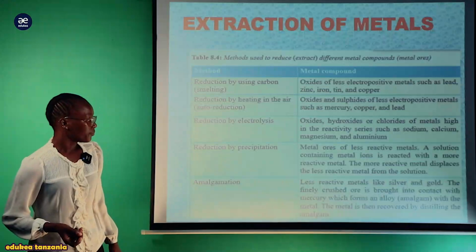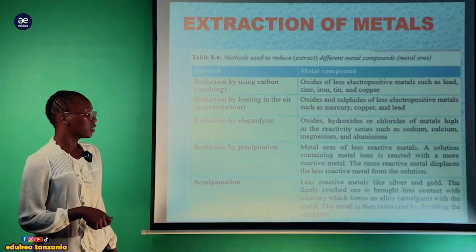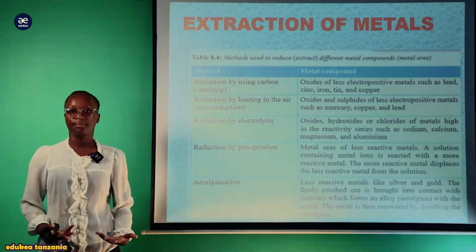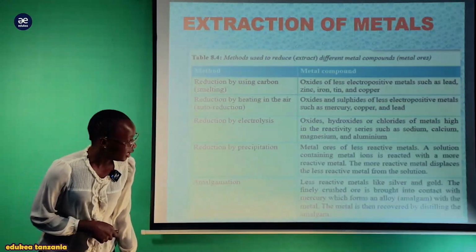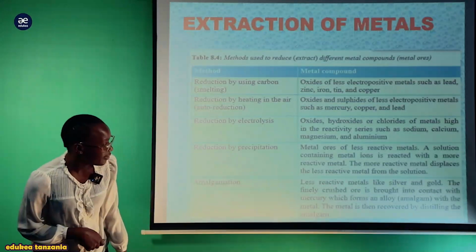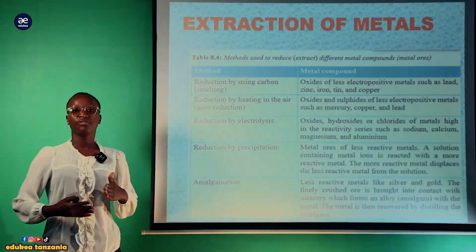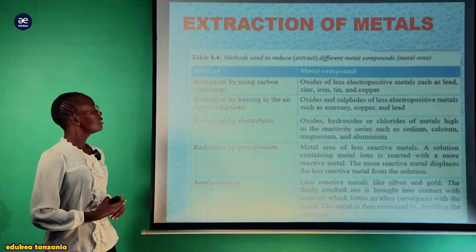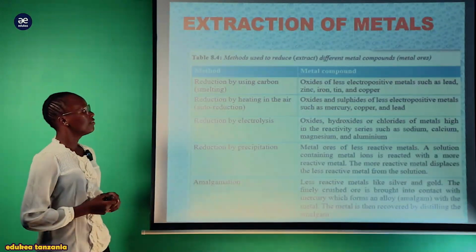The final crushed ore is brought into contact with the mercury, which forms the alloy or amalgam, as I said, with the metal. The metal is then recovered by distillating the amalgam, kwamba tunakwenda kuinvolve hii amalgam, distillating the amalgam compounds. This is just the methods used to extract different metals, compound or metal ores.